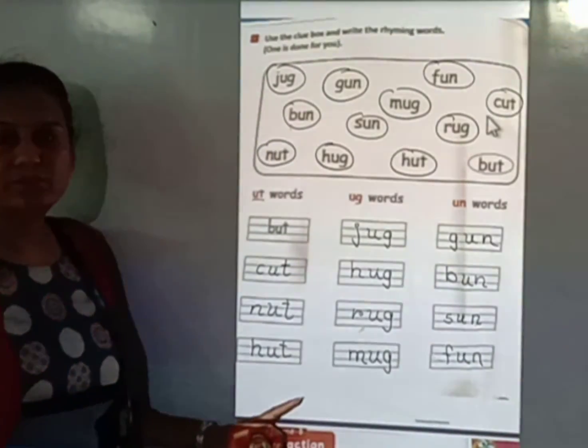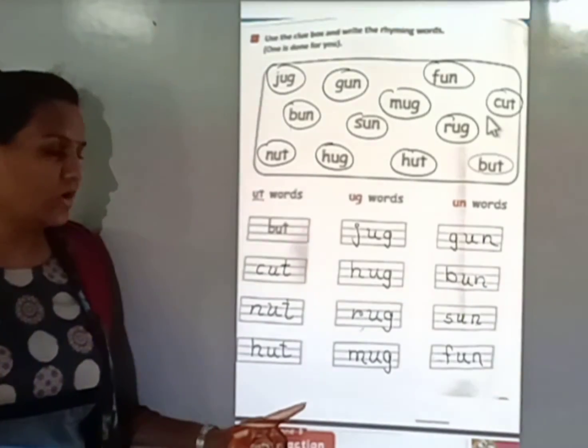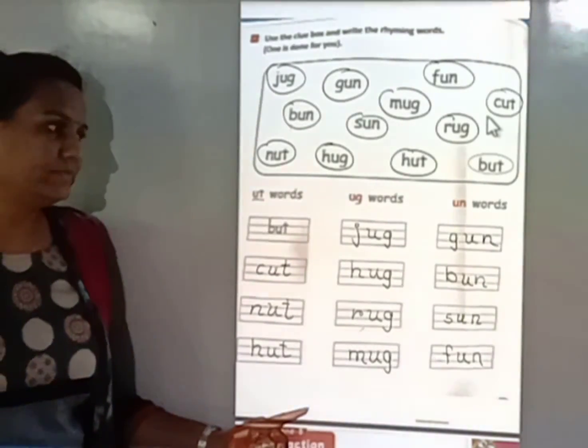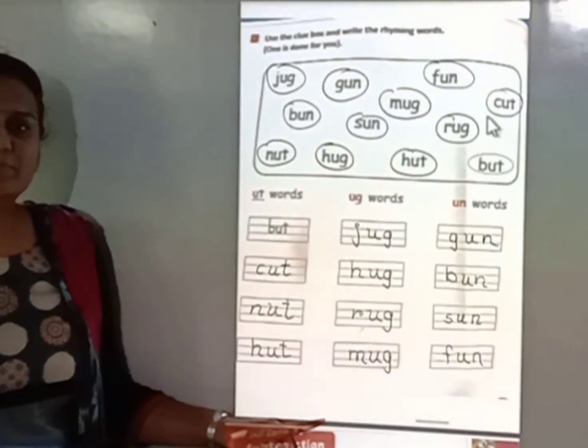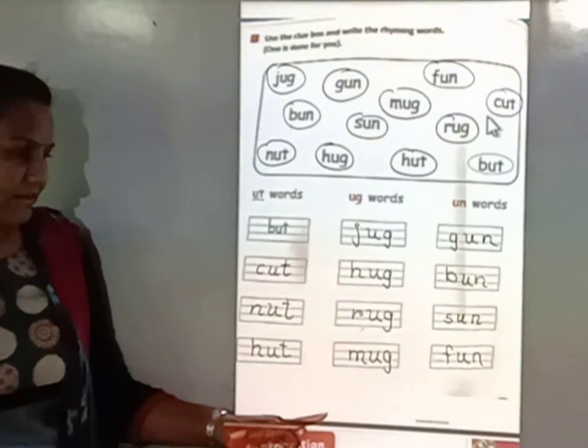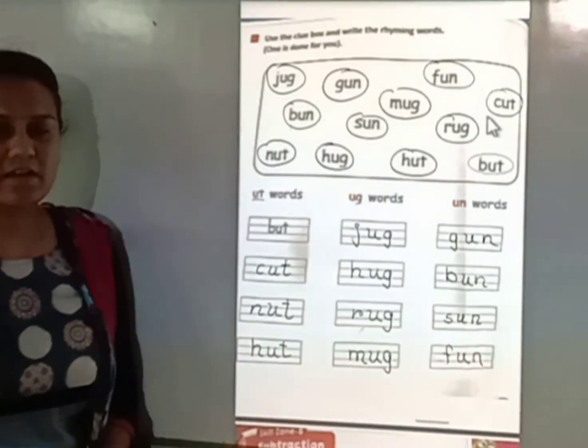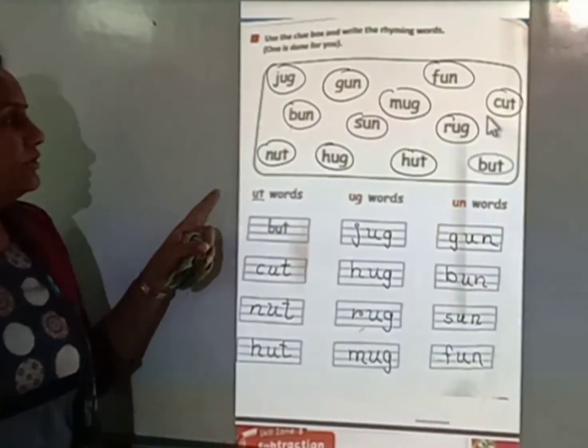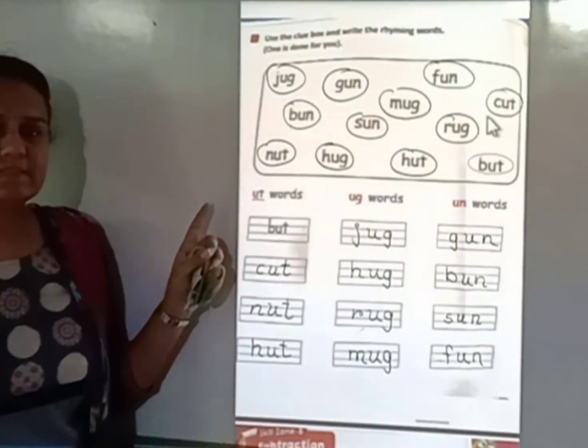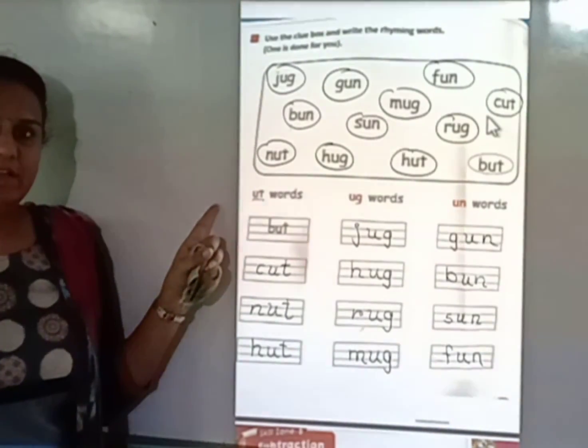Okay kids, do this exercise also in your textbooks. Page numbers 44, 45 and 46. Okay kids, do these three pages at your home.